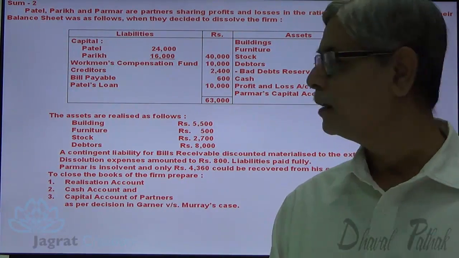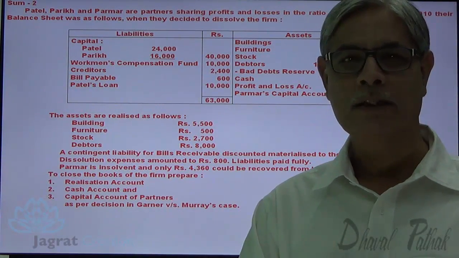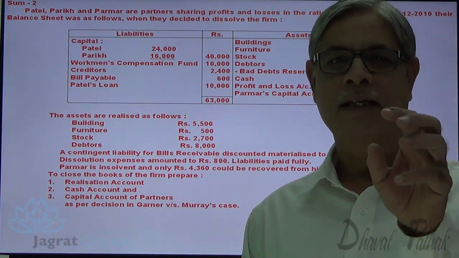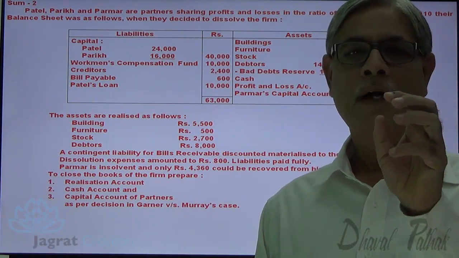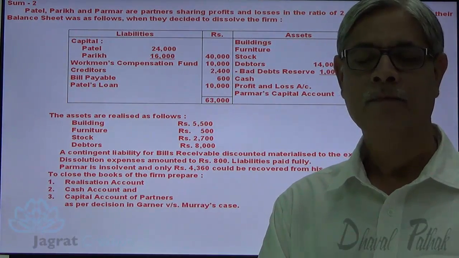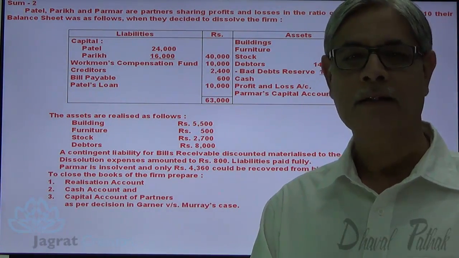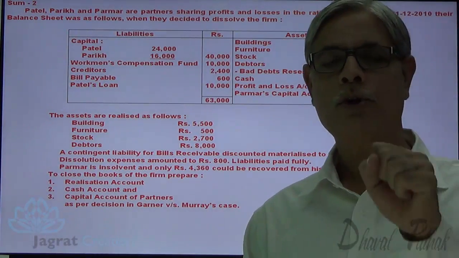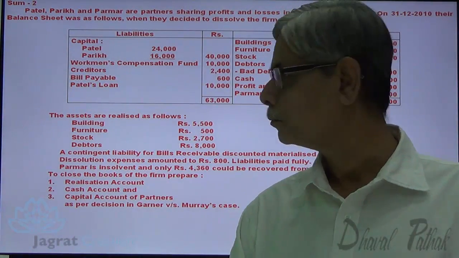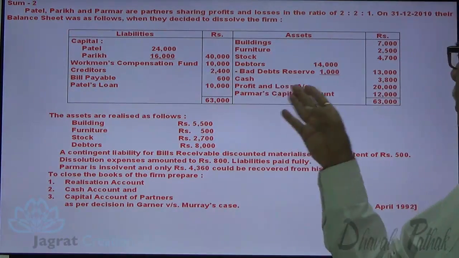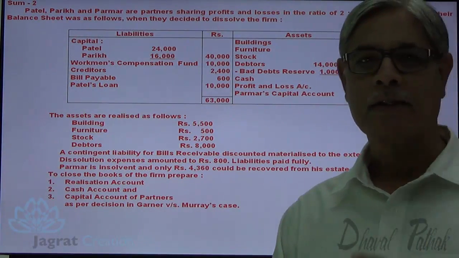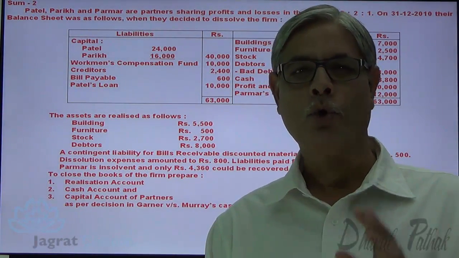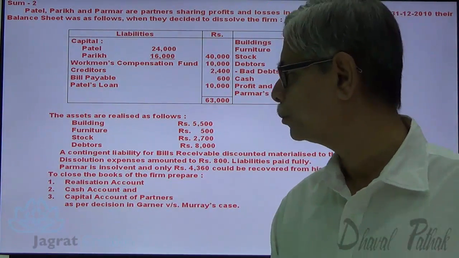That is evident from the information given to us. So this workman compensation fund is an undistributed profit. It will be distributed amongst partners in the ratio of profit sharing, that is 2:2:1. This profit and loss account debit balance 20,000 also will be distributed amongst partners in the ratio of 2:2:1.